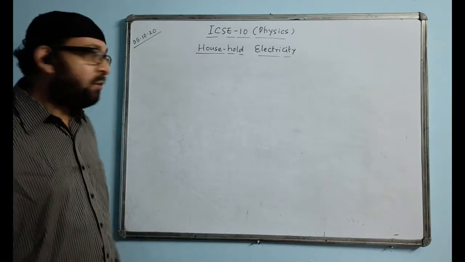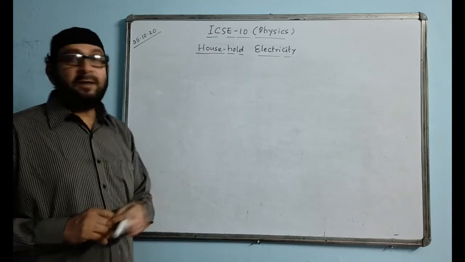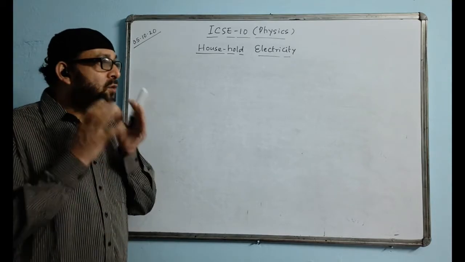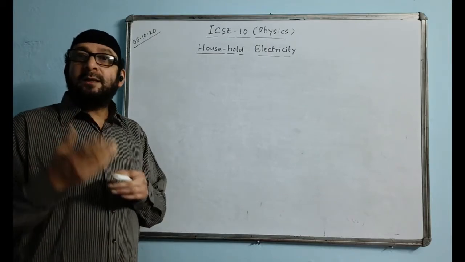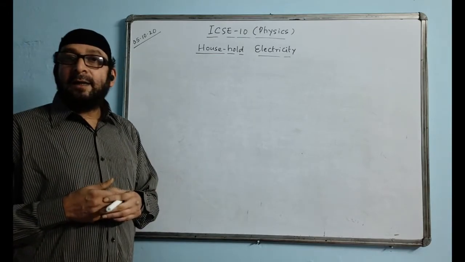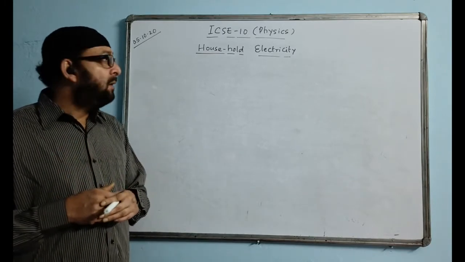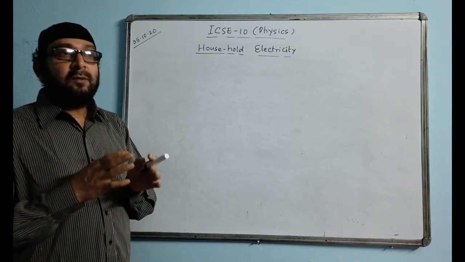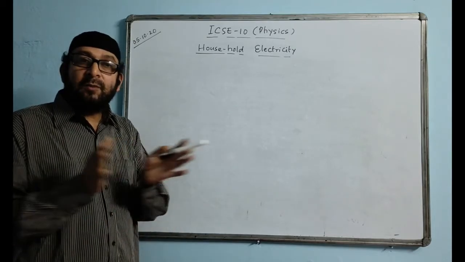Which type of energy is the most desirable form of energy? The answer is electricity or electrical energy. Electrical energy is the most important, most wanted, most desirable form of energy. You know what is the reason behind why it is most desirable? Because electrical energy can easily be converted into any other forms of energy. Other types of energy generally can't be converted into various forms, but it is electrical energy which we can convert into various forms of energy.